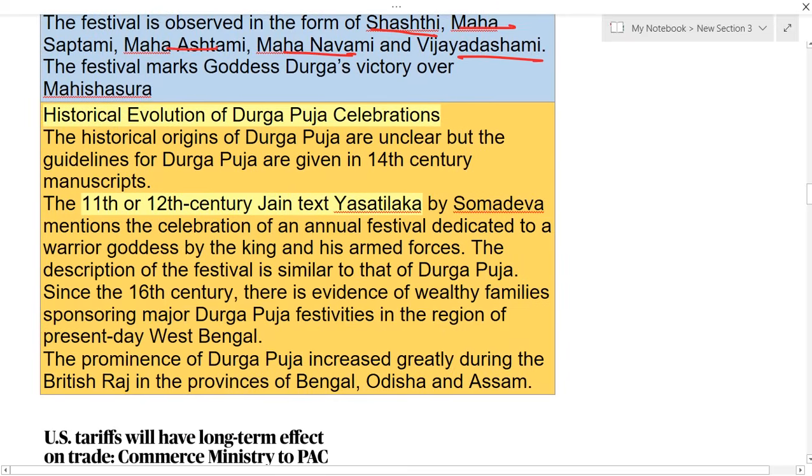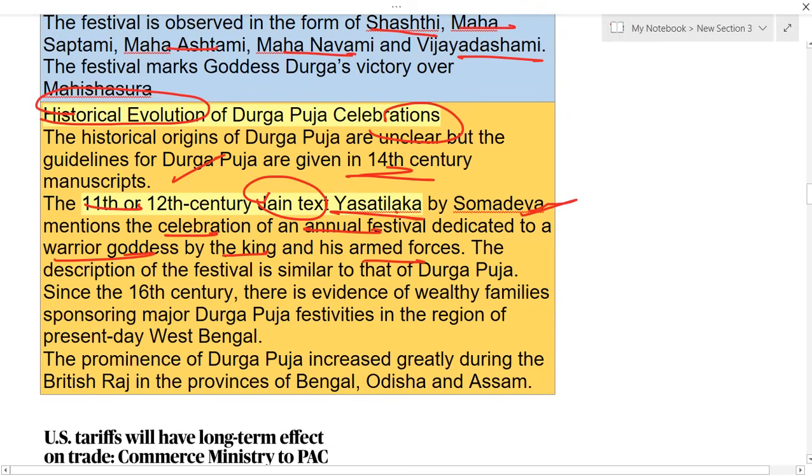About the historical evolution of Durga Puja celebrations, the historical origin is unclear, but 14th century manuscripts have something written about Durga Puja, and in the 11th to 12th centuries, a Jain text called Yashastilaka by Somadeva mentions the celebration of this annual festival dedicated to the warrior goddess by the king and his armed forces.